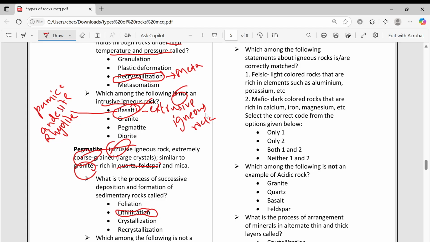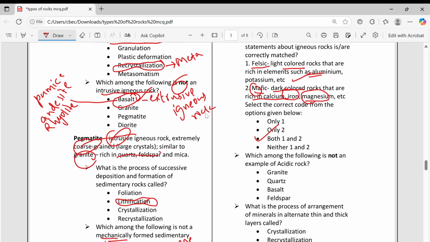Next, which among the following statements about igneous rocks is correctly matched? Okay, felsic, mafic, I told this in the last class. You can refer to that video. Light colored rocks that are rich in aluminum, light elements, correct. Where mafic means magnesium, iron will be there. Okay, these are dark colored, rich in iron, magnesium. So both are correct.